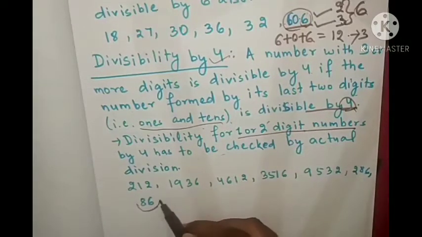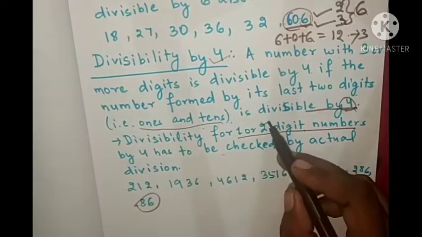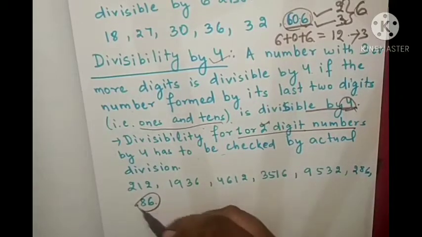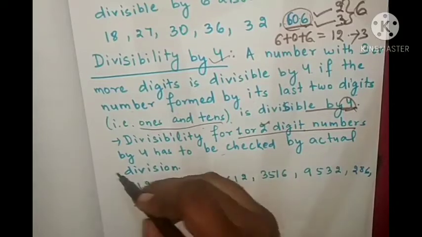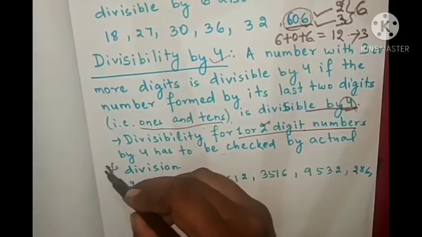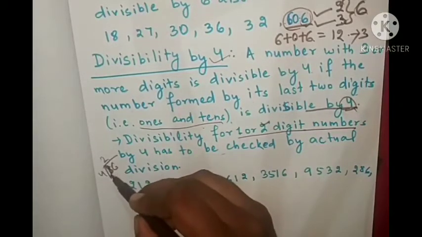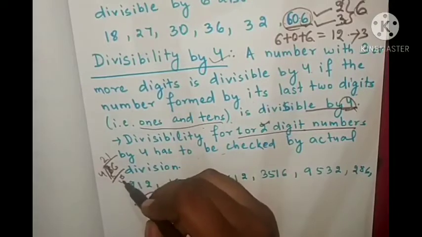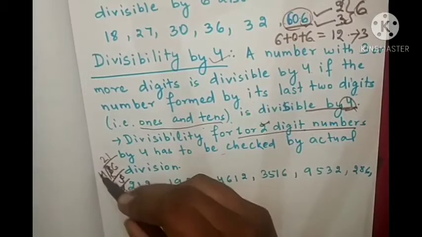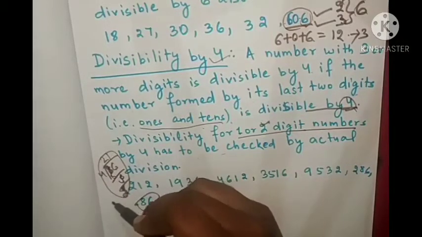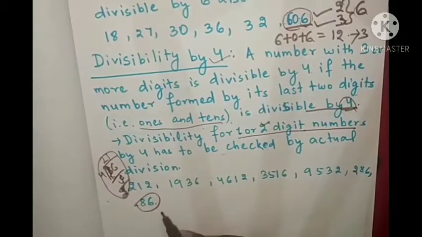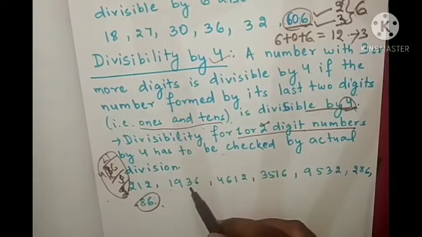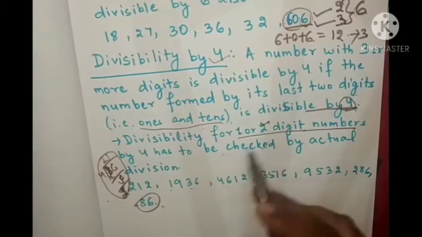Like 86. 86 is a 2 digit number, so we can check it by actual division. Means we'll divide it by 4 directly. 4 twos are 8, then 6. 4 ones are 4. How much? 2. So we are getting remainder 2. That's why it is not divisible by 4.